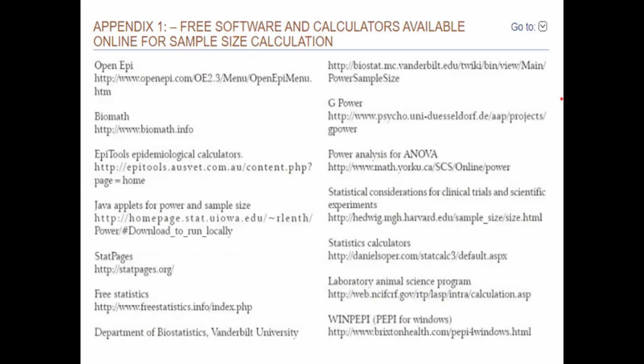And the last one: there are multiple sample size calculation softwares available. I suggest you go for OpenEpi, which is free of cost and available in the public domain. You can utilize it for calculating the sample size. I wanted to demonstrate it, but because of paucity of time, we have one open house on the last day. Please ensure that I will demonstrate this to you on that day. And CMC Vellore has developed a software called InMaster, and that is also available.